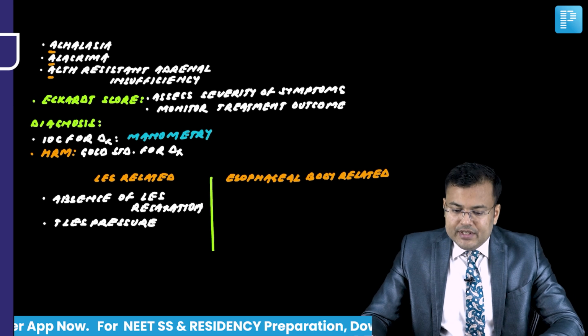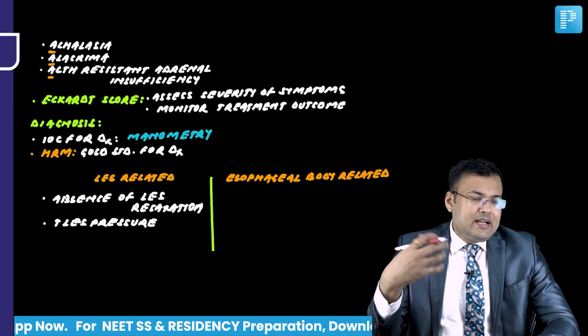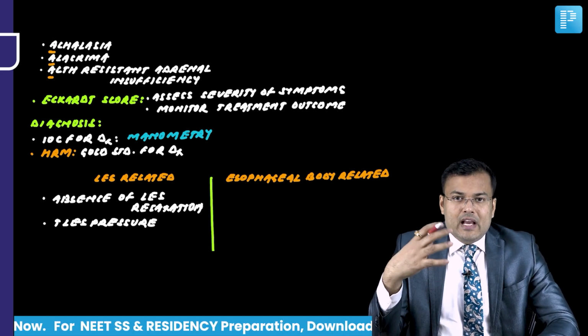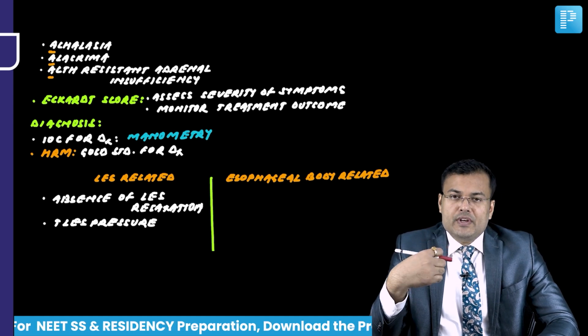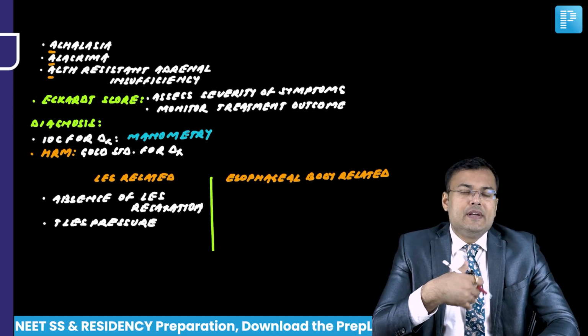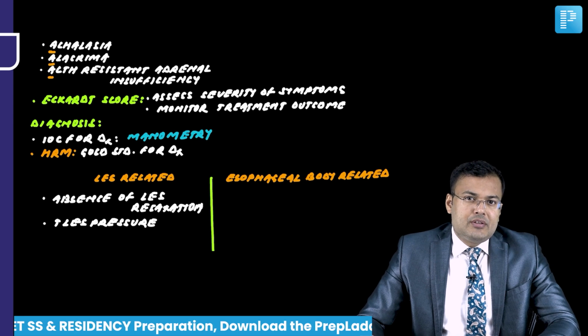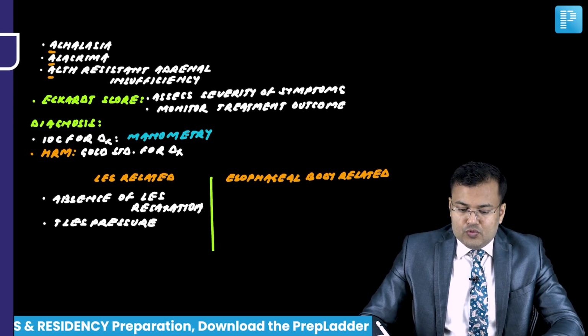Now see, esophageal body related. In Achalasia Cardia, there is absence of peristalsis. And what happens? Food, fluid, swallowed air, everything is collected into the esophagus. Because of this, what is going to happen? There is increased esophageal pressure, increased intraesophageal pressure. So two findings.